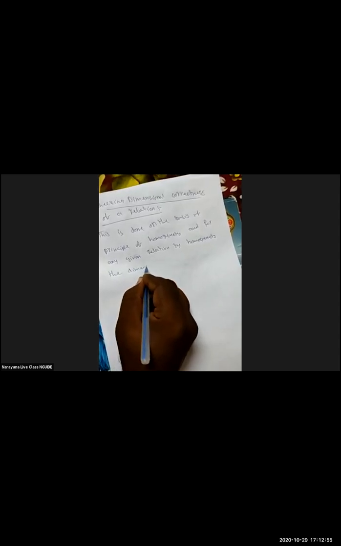For any given relation, by homogeneity, the dimensions of physical quantities on both sides of equality are always the same.